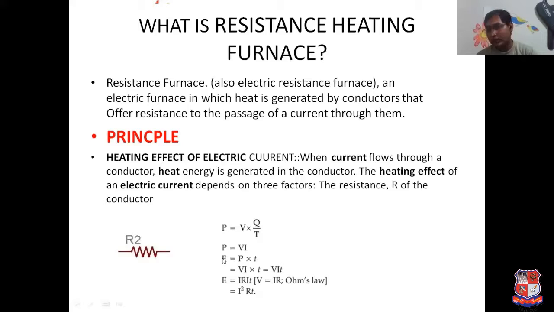Now energy equals power into time, and in place of power we write V into I. So we get E equal to I R I T, which is basically I square RT.